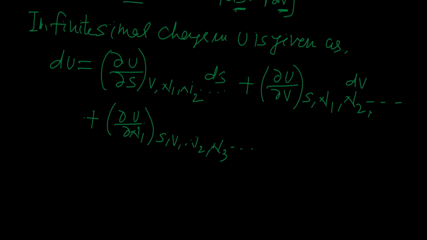Similarly, now we will differentiate with respect to n2. So this will be del U by del n2 at constant S, V, n1.